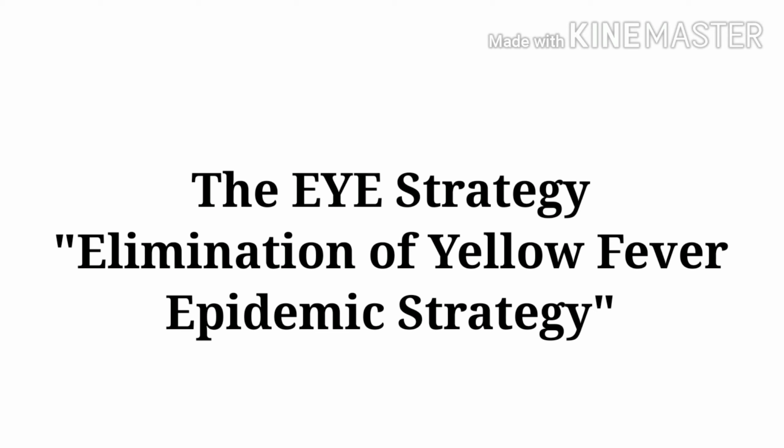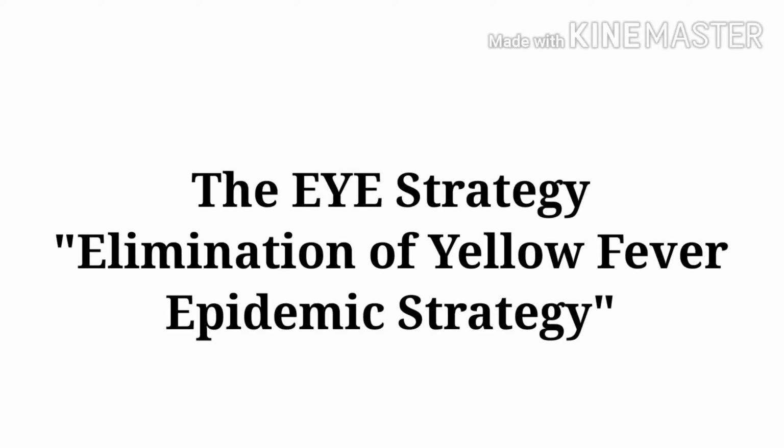We will try to understand one more strategy. It is the I strategy. Here I is an abbreviation which stands for the elimination of yellow fever epidemic. So the I strategy is concerned with elimination of yellow fever epidemic.